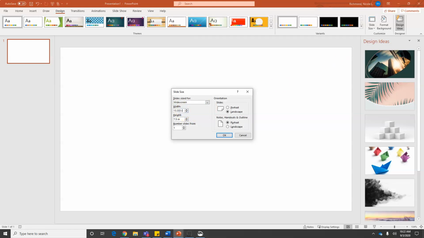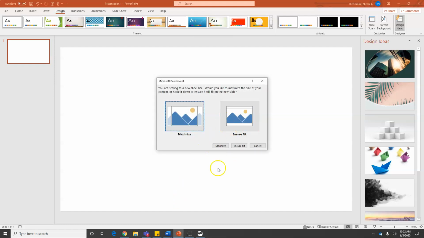You're then going to change it to a standard size sheet of paper. So 8.5 by 11. If your picture or your worksheet is landscape, you want to change your settings over here. But if it's just a normal portrait, you leave it the way it is. You then click OK. I always put maximum because I'm changing my slide to the specific size of that slide.